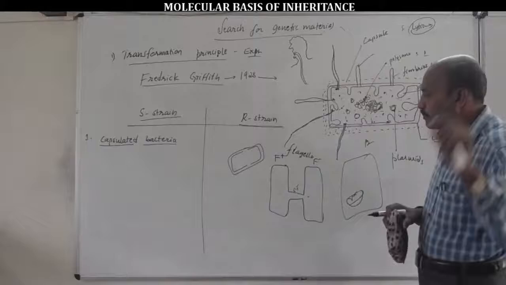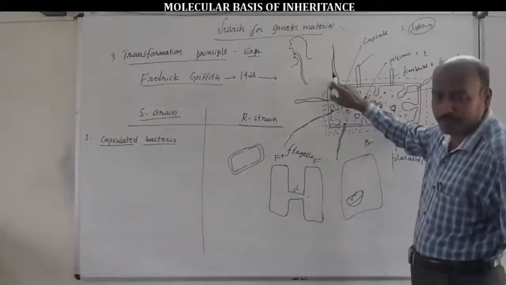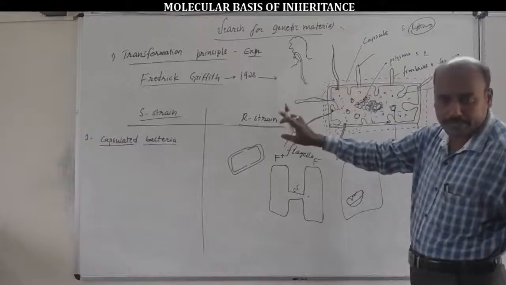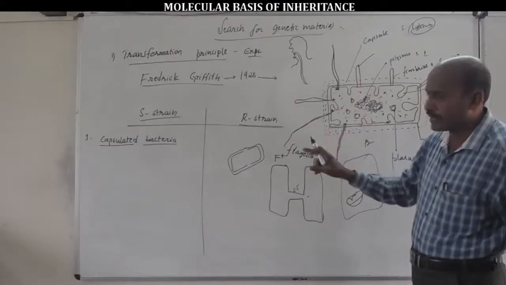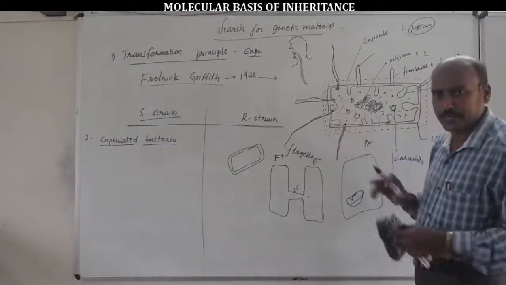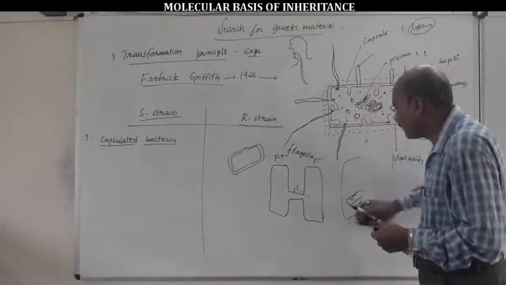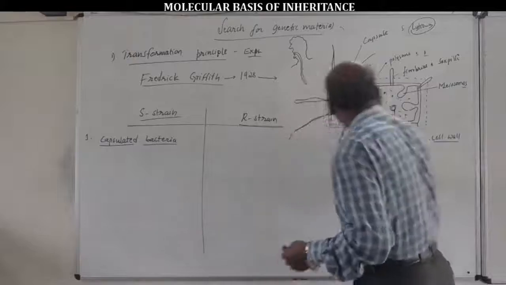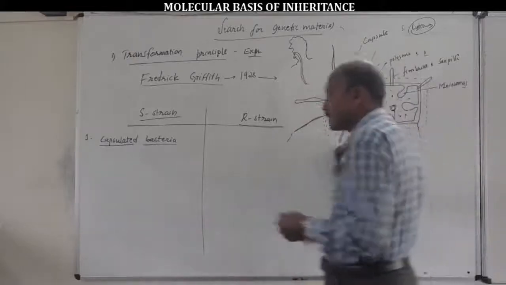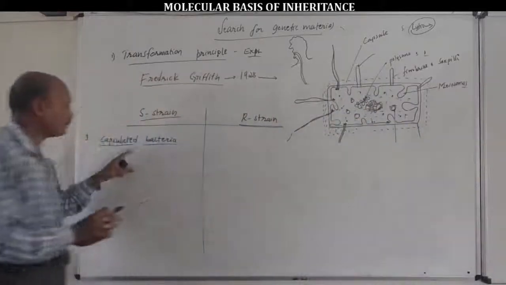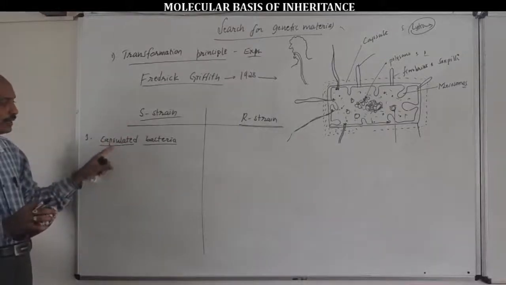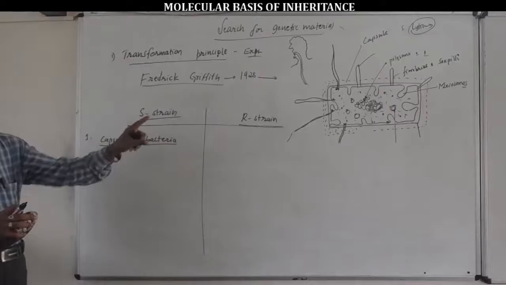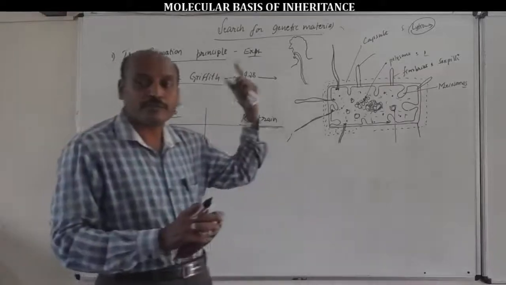So you should remember the capsulated bacteria are the pathogenic bacteria. So S bacteria is the pathogenic bacteria. That is the simple hint or glancing concept of the capsule or capsulated bacteria. So S bacteria is the capsulated bacteria due to the presence of capsule on the surface of its cell wall,